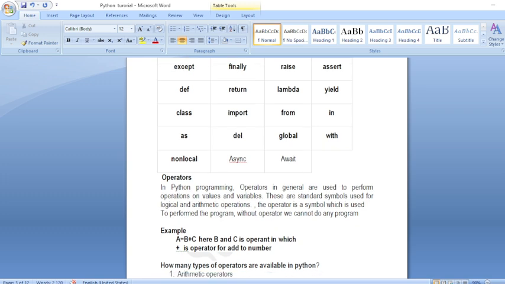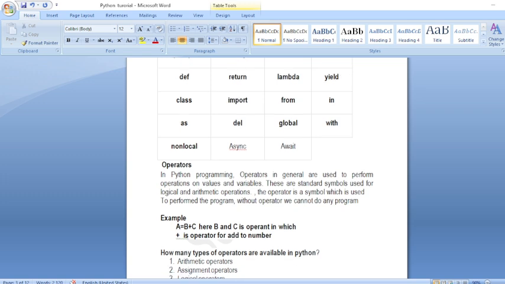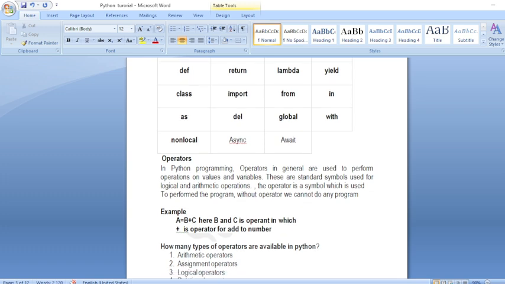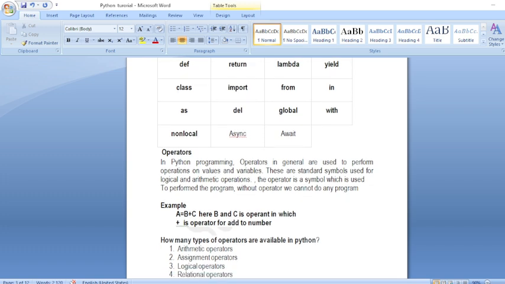An identifier name may not be a function name. The variable name should be any name that is not a keyword. In programming, we also use operators to operate in a program. An operator is a symbol. In a programming language, an operator is a symbol that is used to do the programming.